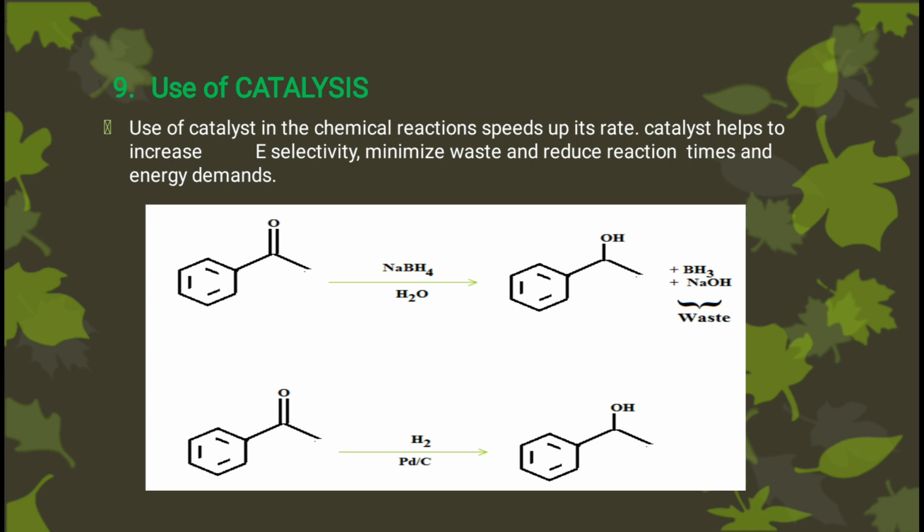In first reaction, carbonyl compound is reduced to alcohol and it gives byproduct in presence of NaBH4. But in second reaction, carbonyl compound is reduced to alcohol but there is no byproduct in presence of catalyst. Therefore, presence of catalyst increases the selectivity of reaction and reduces wastage.